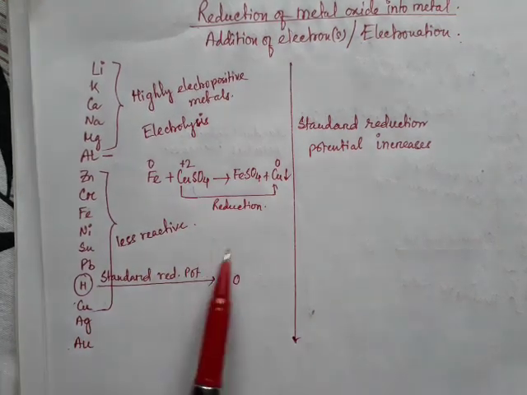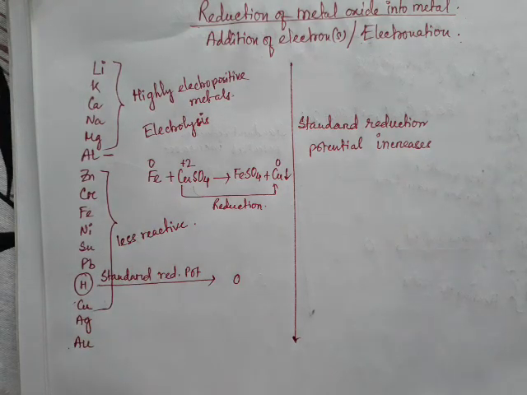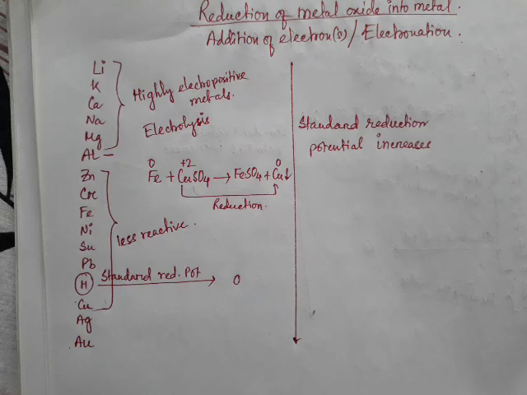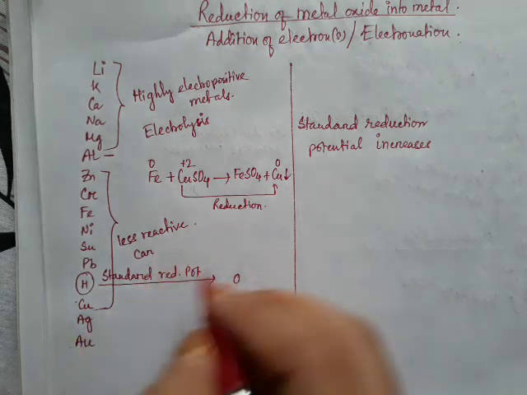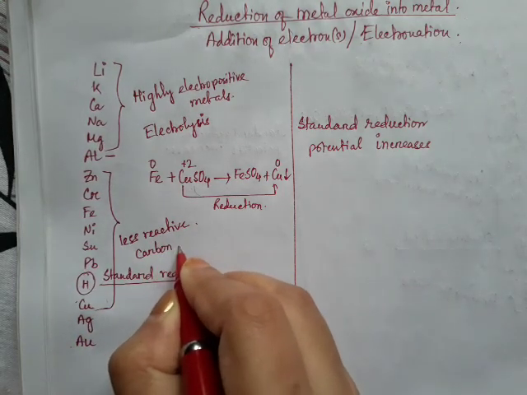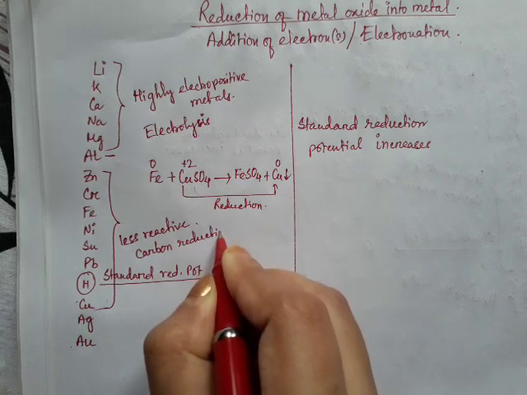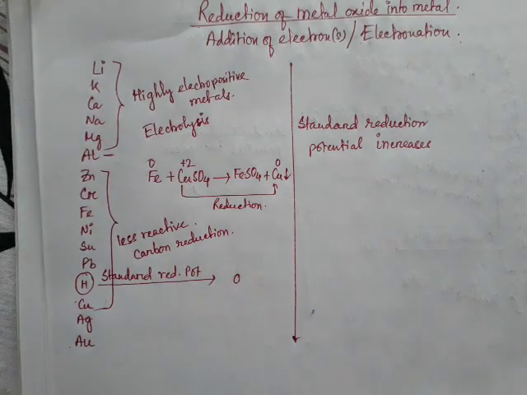They are less reactive compared to the former batch, and they have less tendency to donate electrons, and are moderately reactive, and they do not exist in free state, and their oxides are less stable. So their carbonate and sulfide ores are first converted to their oxides by calcination and roasting, as I have shown in my previous video. Okay, so they are reduced by carbon or carbon monoxide. So generally I will write carbon reduction. So we will talk about carbon reduction later on.